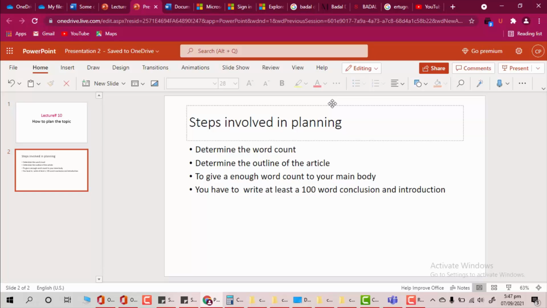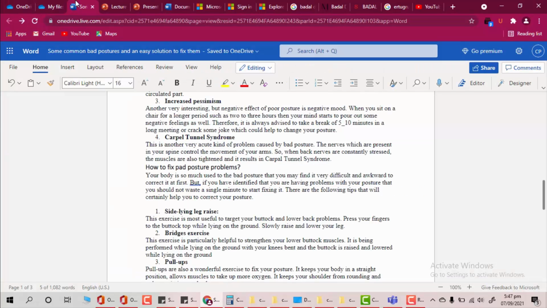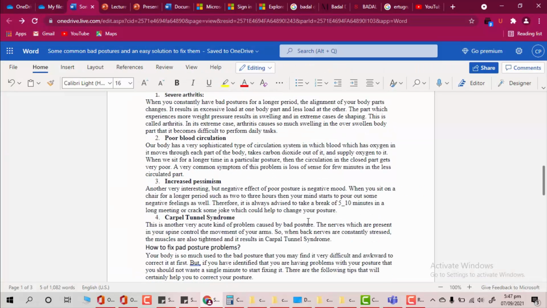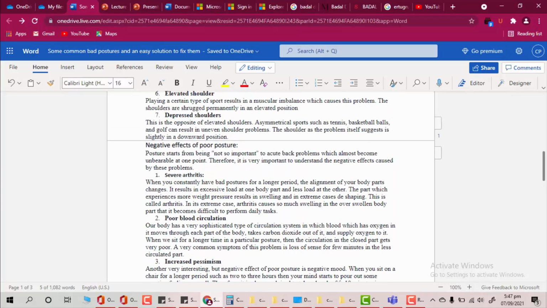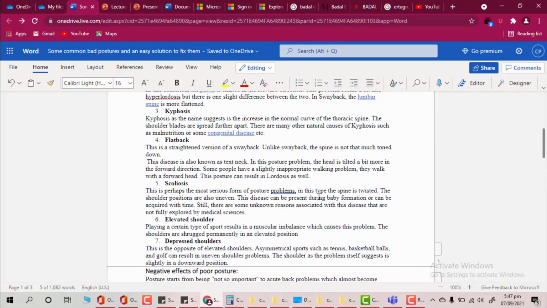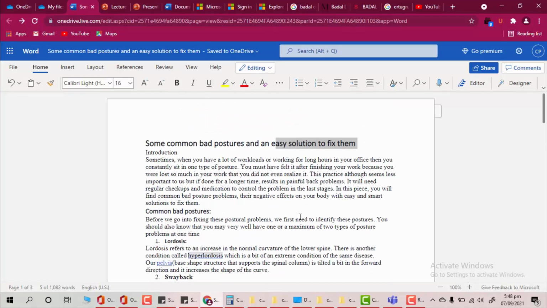You have determined the word count, absolutely great. Now the next step is to determine the outline of the article. There were two things which were already in the article. The first one was the common bad postures. That is a must-include thing, and I have included the common bad postures in my article. I have given around 40% of my weightage to the common bad postures, right? And then an easy solution to fix them, that's going to take around 30% of my article.